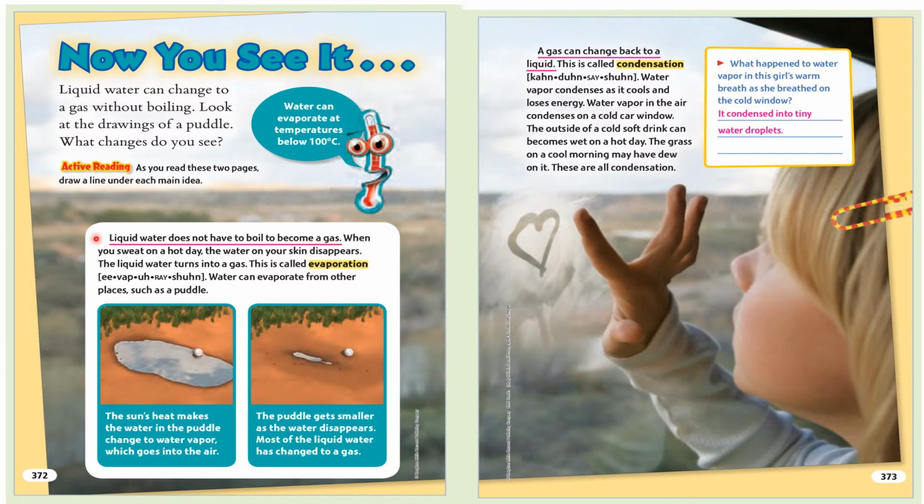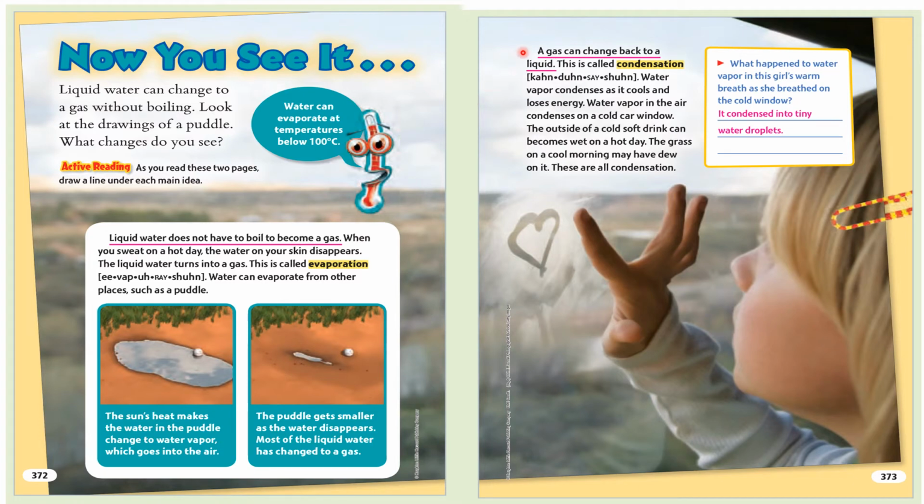When you sweat on a hot day, the water on your skin disappears. The liquid water turns into a gas. This is called evaporation. Water can evaporate from other places, such as a puddle. The sun's heat makes the water in the puddle change to water vapor, which goes into the air. The puddle gets smaller as the water disappears. Most of the liquid water has changed to a gas.